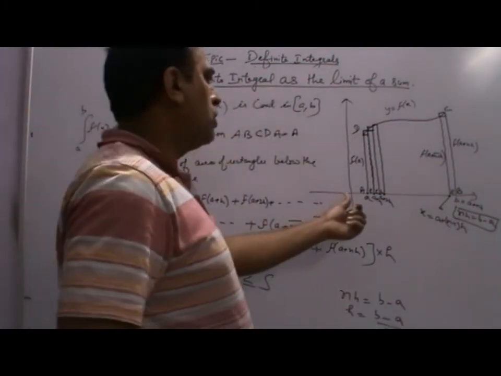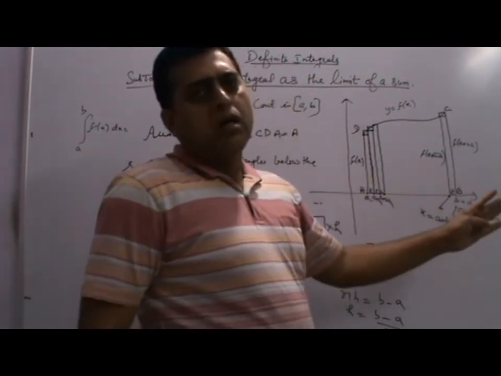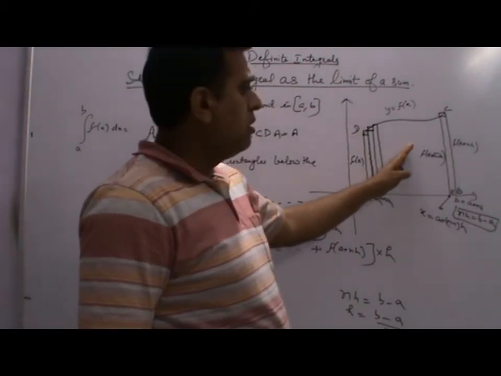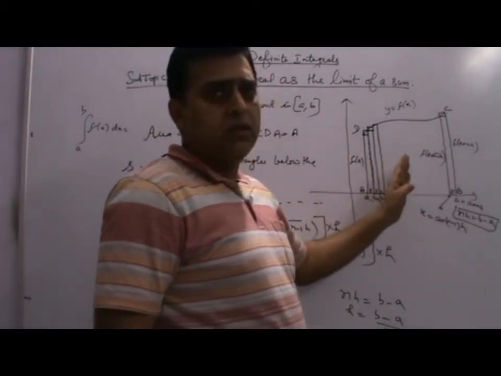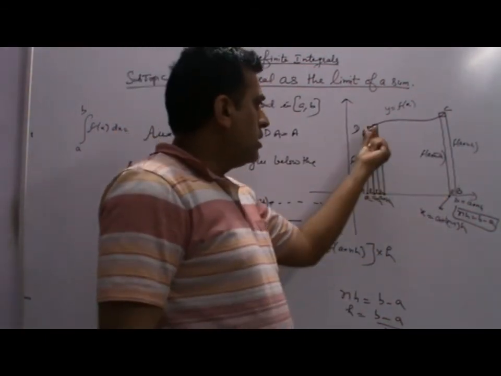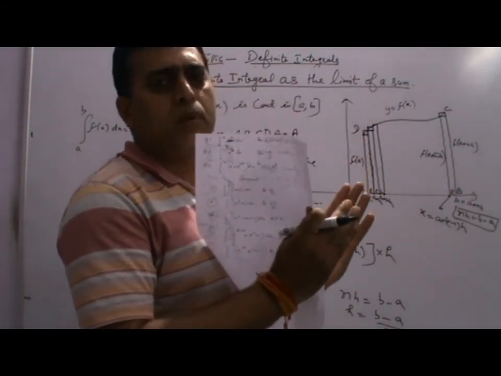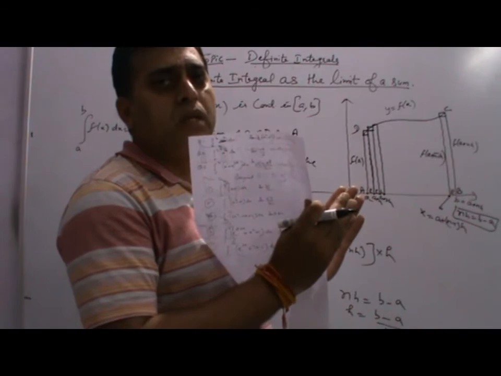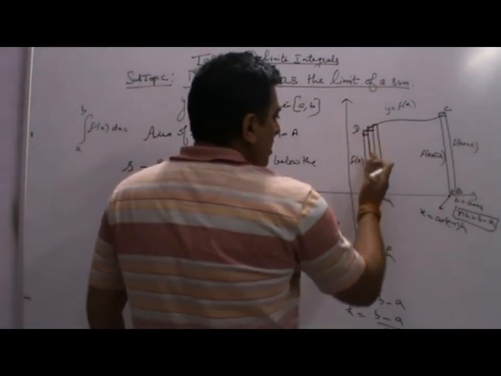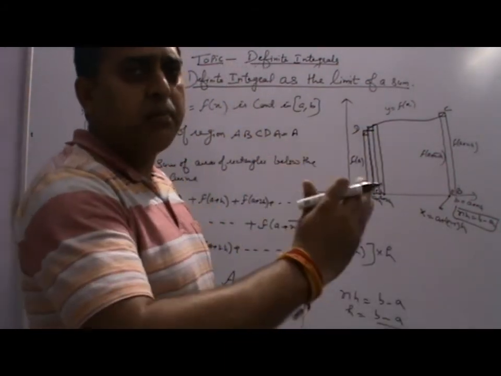So when n approaches infinity, the region is divided into infinitely many subregions, and the difference becomes so small that it approaches zero. So the bigger length and the smaller length look the same when n approaches infinity.